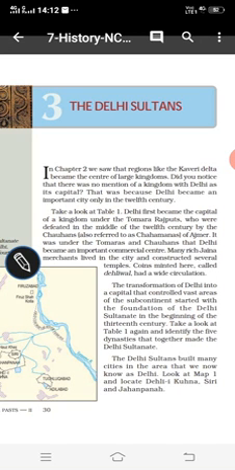Take a look at table 1. Delhi first became the capital of a kingdom under the Tomar Rajputs, who were defeated in the middle of the 12th century by the Chauhans of Ajmer. For example, Prithviraj Chauhan was one of the kings of that dynasty.